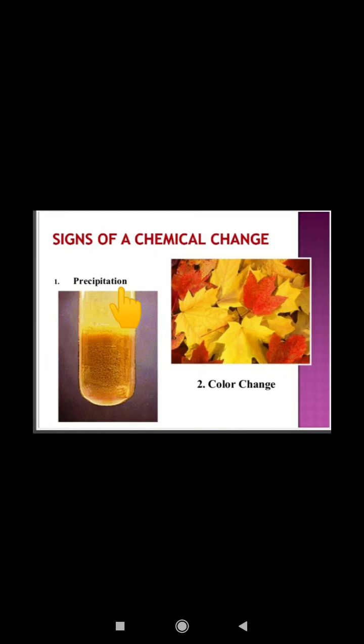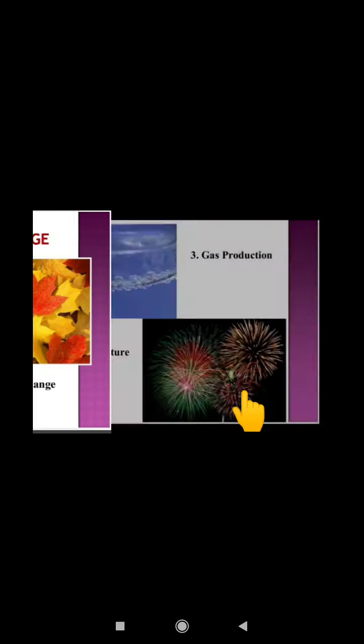So there are various signs of chemical changes. Precipitation: when we mix two chemicals, you can see some precipitate has formed which has become heavy and settled inside the solution. Second is color change. There will be change in the color, like yellowing of the leaves, or change in the color of the vegetable while cooking. They depict that there is a chemical change.